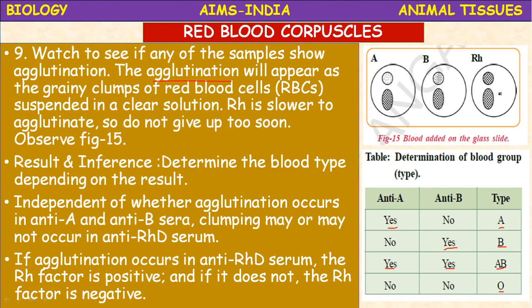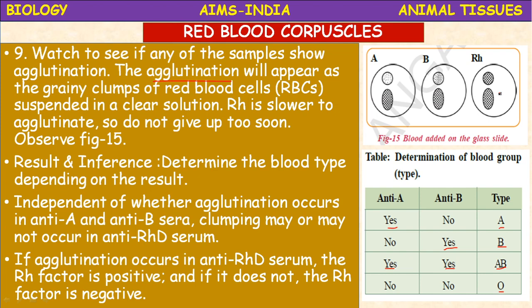Okay, let us know briefly about this RH. RH means the rhesus factor. This is an antigen of red blood cells which is present in 85% of the people. Okay, 85% of the people of Britain. This is known as rhesus factor, as it was first discovered in a rhesus monkey. The people who have this are said to be RH positive. Those who do not have this factor are termed RH negative.